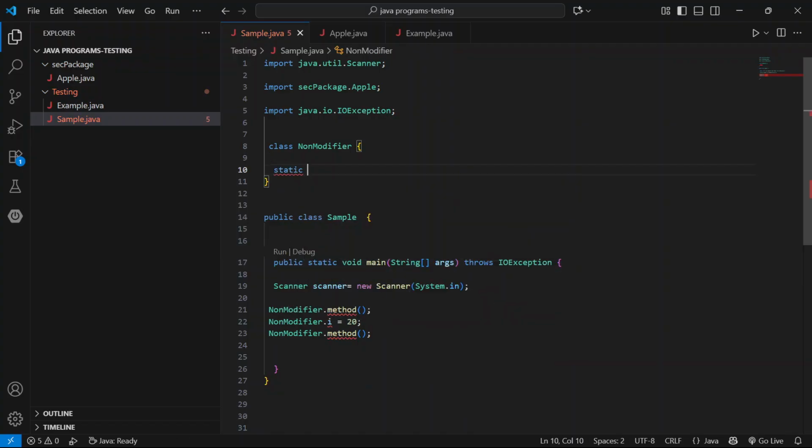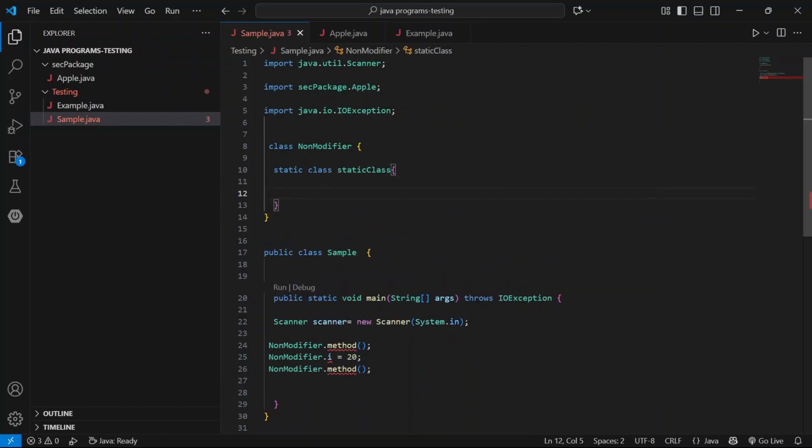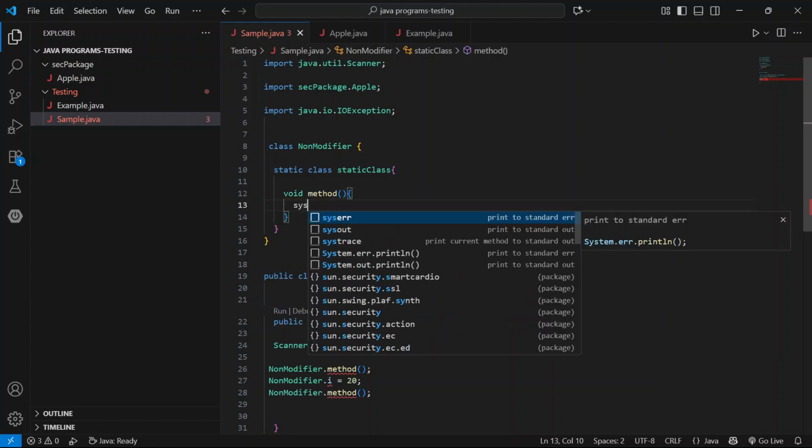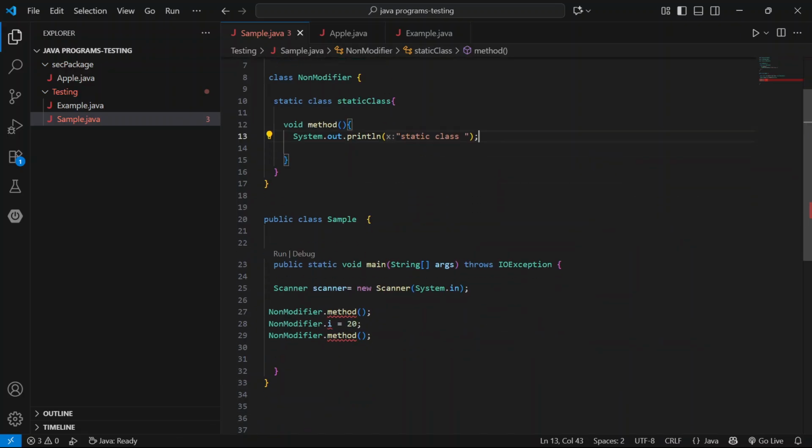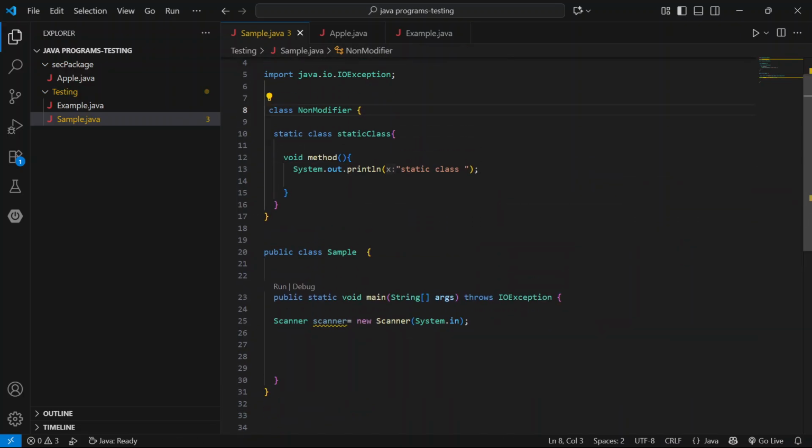Static class, and inside it method one. If you declare static here, it throws the error. It is a nested class: a class containing one more class. To access this method,